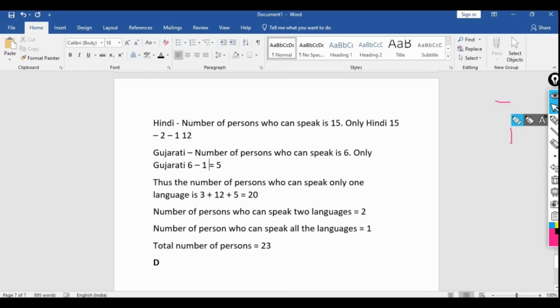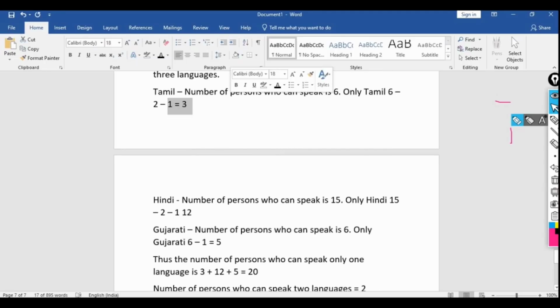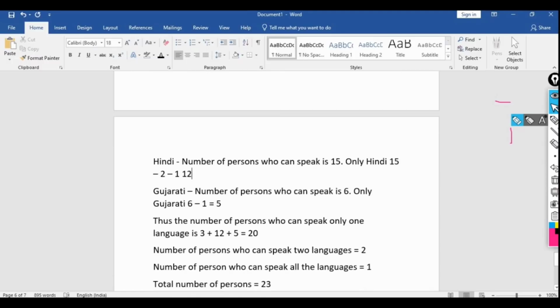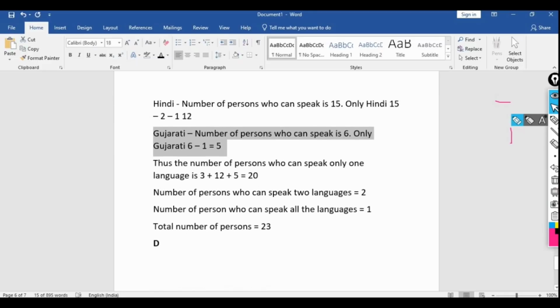So the total number of people who can speak only one language will be 3 plus 12 plus 5. Here we got 3. That means only 3 people can speak only Tamil, 12 people can speak only Hindi, and 5 people can speak only Gujarati. So total number of people will be 20.